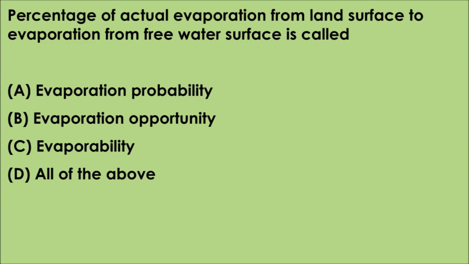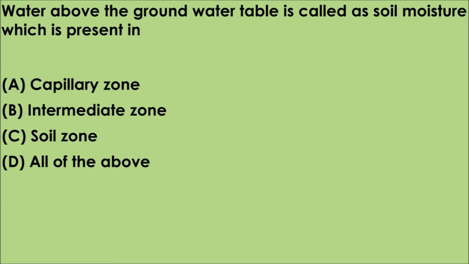Question number 4. Percentage of actual evaporation from land surface to evaporation from free water surface is called as option A. Evaporation probability, B. Evaporation opportunity, C. Evaporability, D. All of the above. The correct answer is option B. Evaporation opportunity. Question number 5. Water above the groundwater table is called as soil moisture which is present in option A. Capillary zone, option B. Intermediate zone, option C. Soil zone, option D. All of the above. The correct answer is option D. All of the above. In all three zones, soil moisture is present.